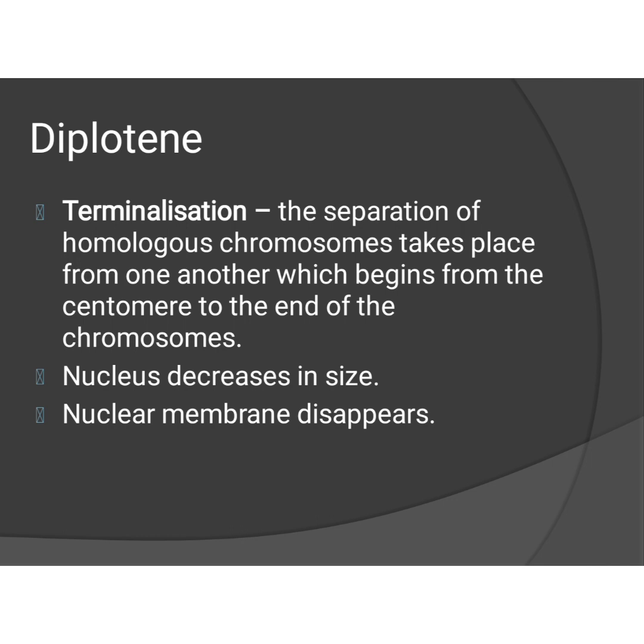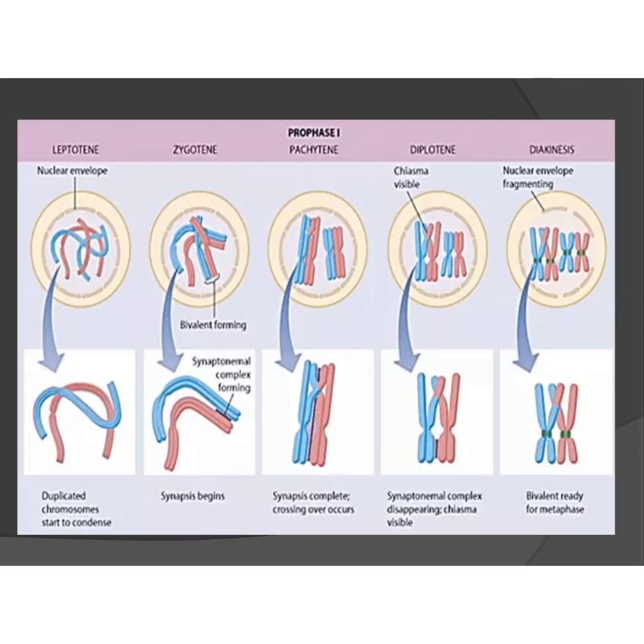Next, diplotene. Terminalization is very important. In diplotene stage only terminalization will take place. That is separation of homologous chromosomes takes place. Okay. Which begins from the centromere to the end of the chromosomes. What is meant by centromere we will see while seeing the structure of chromosome.